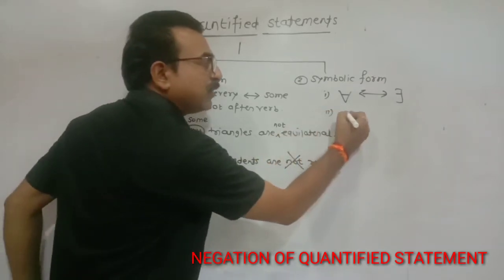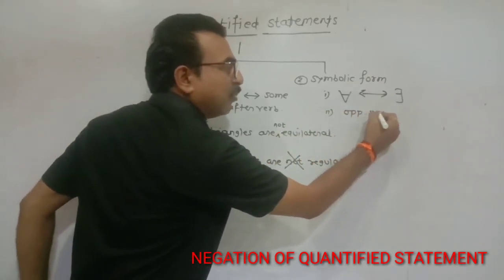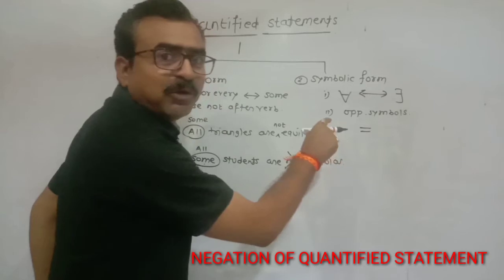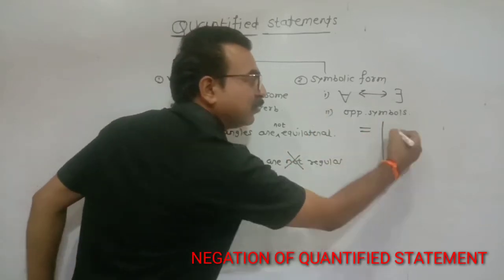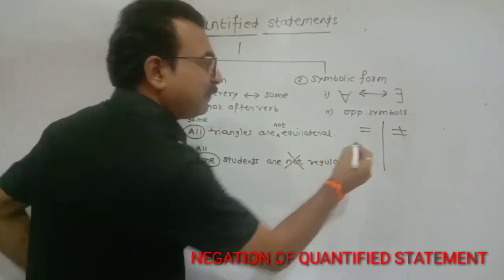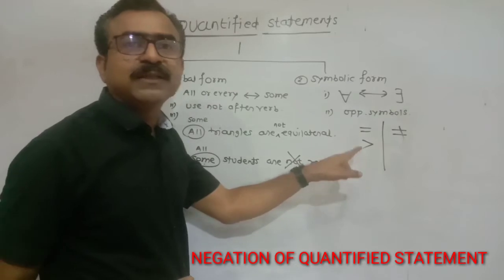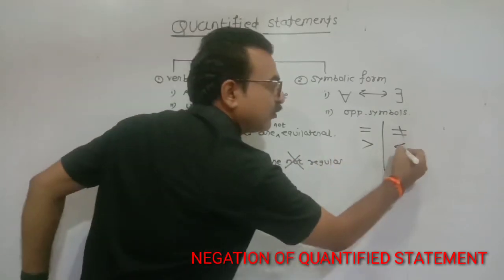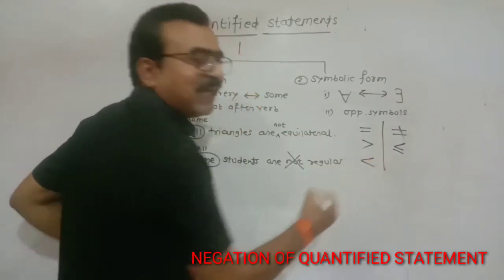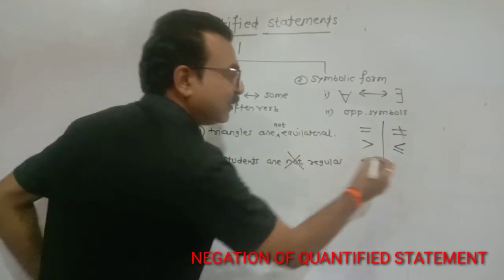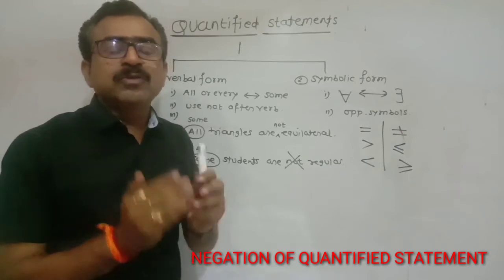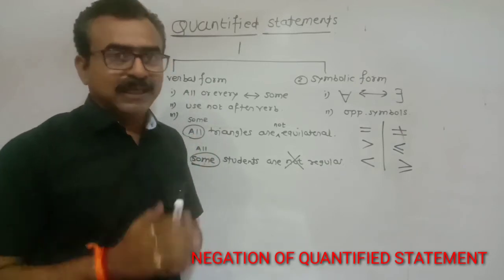Your second rule is use opposite symbols. If in the quantified statement the symbol is equal to is given, then in place of is equal to, write down is not equal to, and vice versa. If in the quantified statement greater than is given, then in place of this symbol use less than or equal to, and vice versa. If in the quantified statement less than is given, then in place of this symbol write down greater than or equal to, and vice versa. So let us take some example for better clarity.